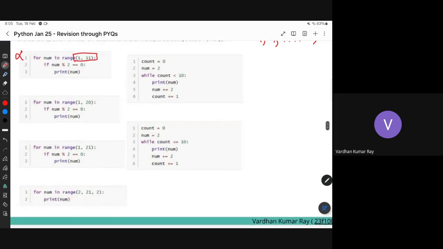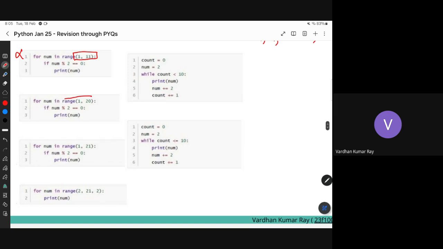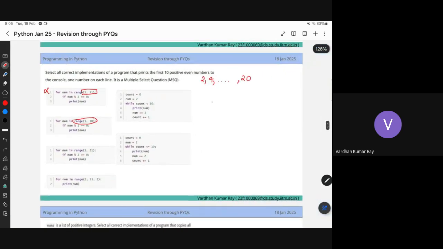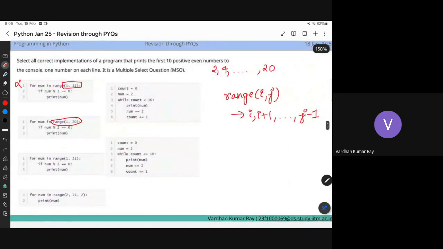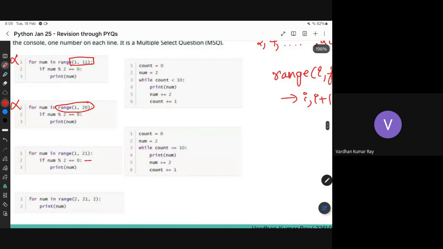Next, here also, how does range work? Let's write it here. Range of i to j will give you numbers from i up to j minus 1. It would never reach j, right? In that way, here also it can never reach 20, but I need 20 to be printed, so this is also false. Here, it has some scope of reaching 20, but let us see the condition. This condition helps you check if it is even, right? So this will work, correct?